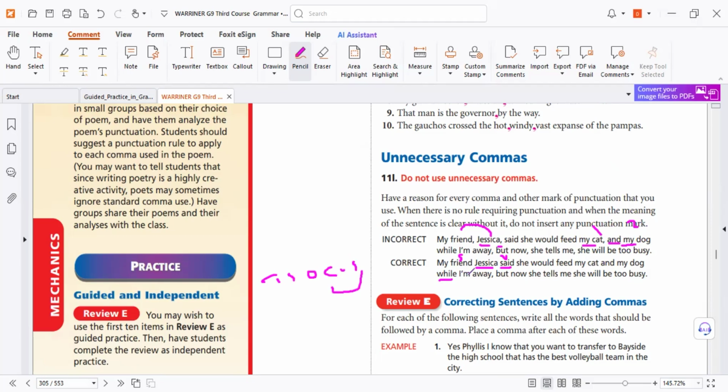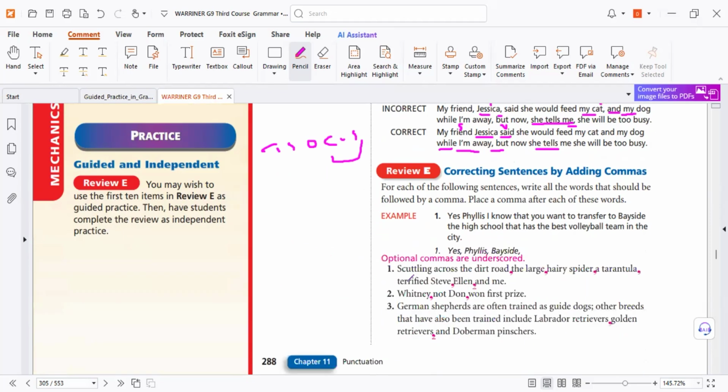I am away. Look, close. And then fanboys, but now she tells me she will. So why do we need a comma here? Is it essential? Yes, essential. So why no commas? We don't need a comma. So anything against the rules means unnecessary. So don't worry about this chapter.